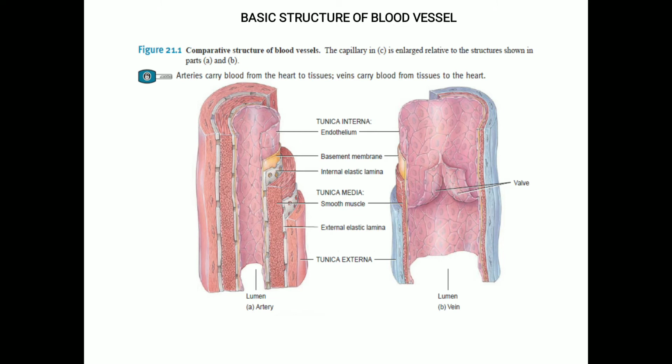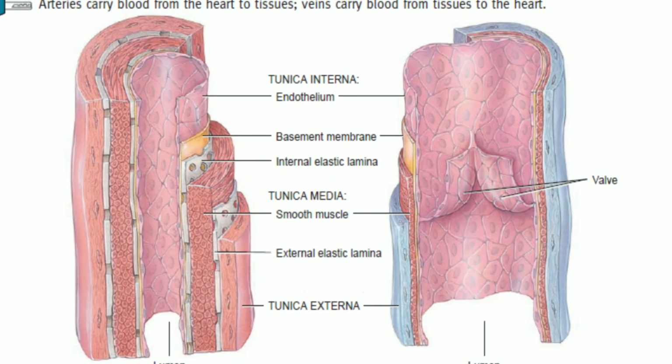Now we will see the innermost layer of the walls of the blood vessel. The innermost layer is called the tunica interna. The tunica interna forms the inner lining of the blood vessel, and you can see it is directly in contact with the blood. This layer has multiple parts, as you can see: endothelium, basement membrane, and also the internal elastic lamina.